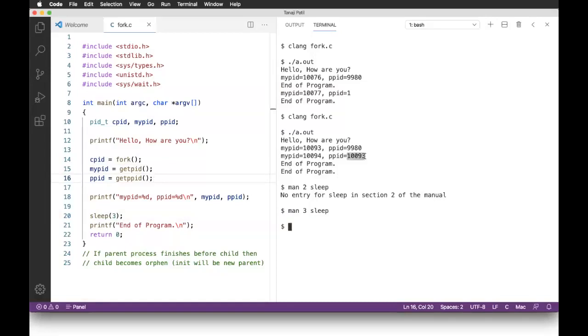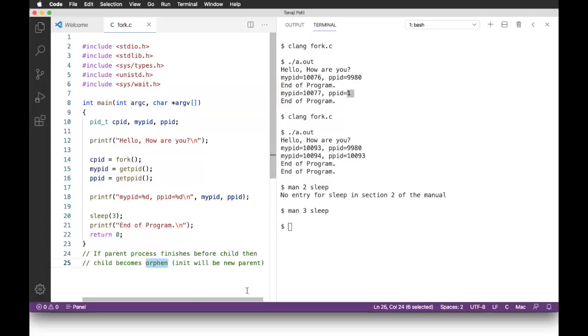Now here you can see the relationship. So this process is parent for this child process. Previously, because parent died before the child process, init becomes the new parent. And such a process is typically called an orphan process.